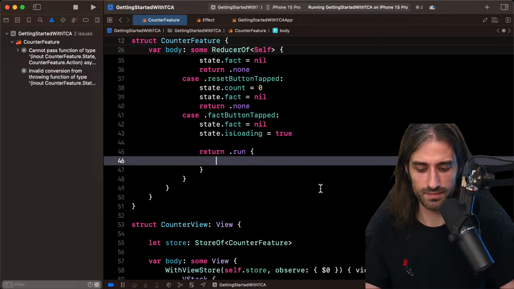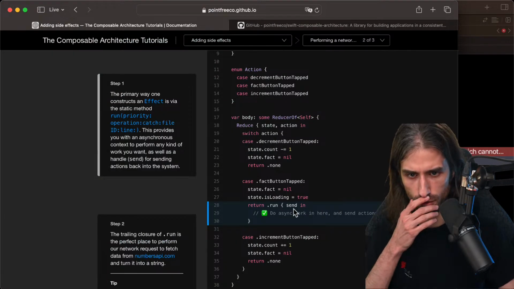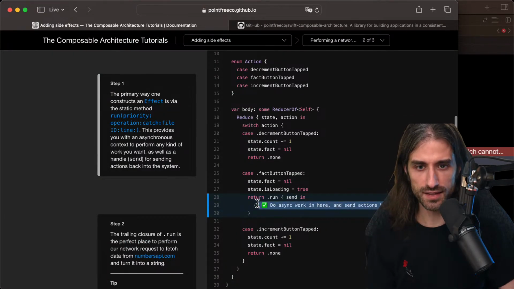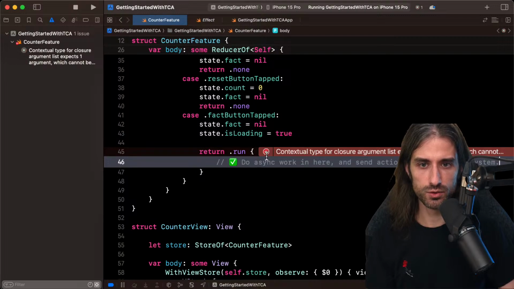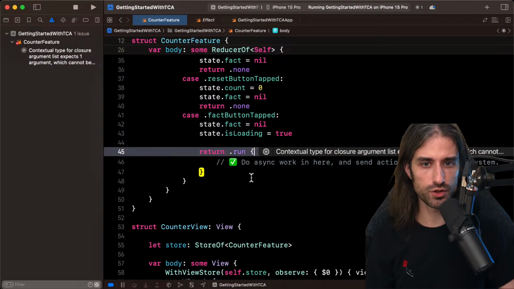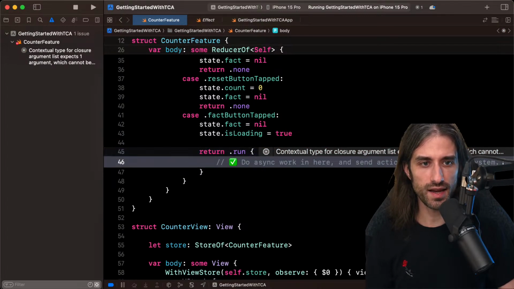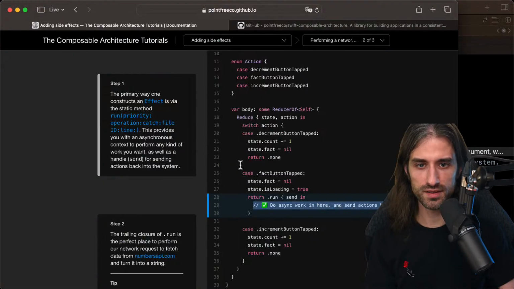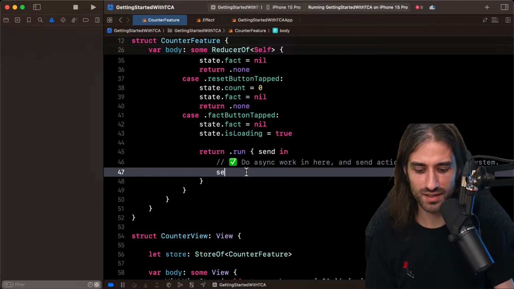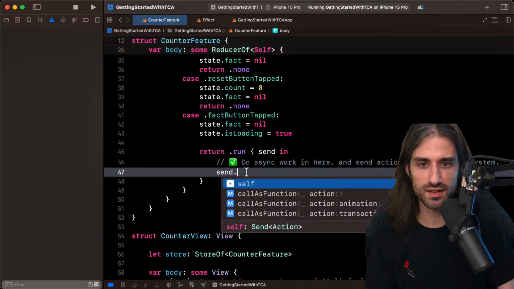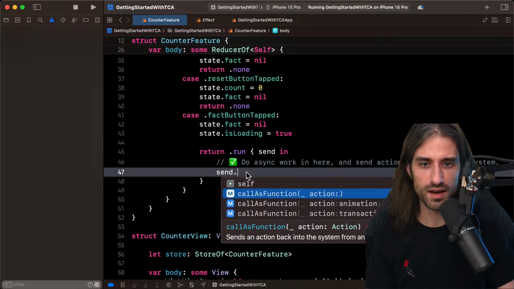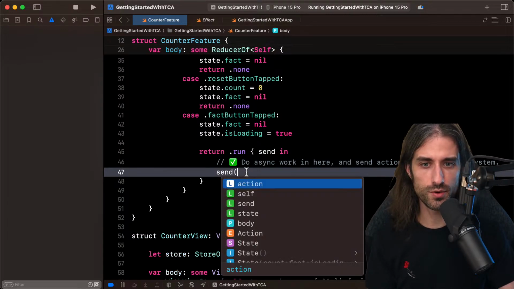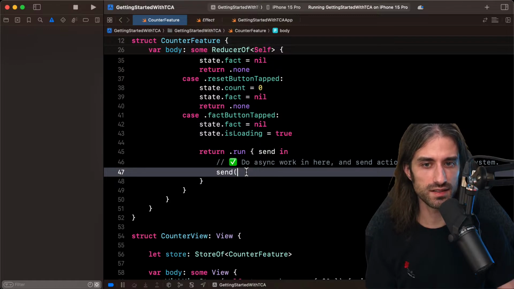So like that, I go back to my tutorial. And so here it's okay to do async work because the closure is async and we can send actions back into the system. So we have the send argument. That's the one I had forgotten. And so on it, we can do send and then I guess, yeah, it's callAsFunction. So actually we will be passing the action like this.